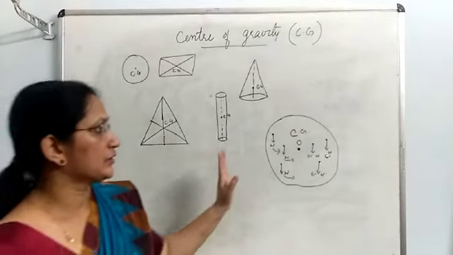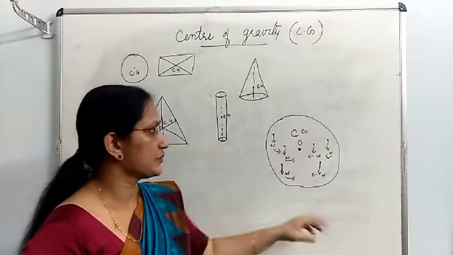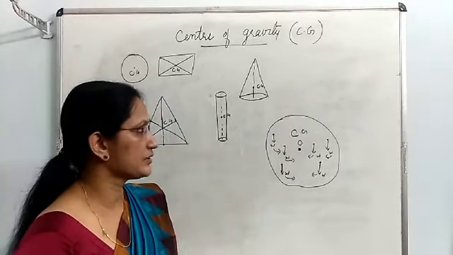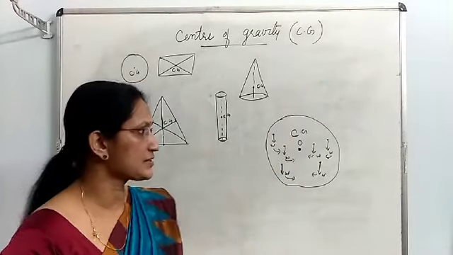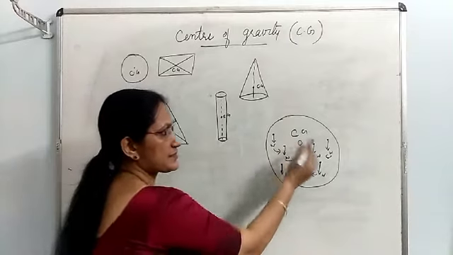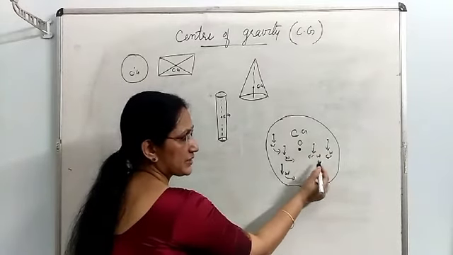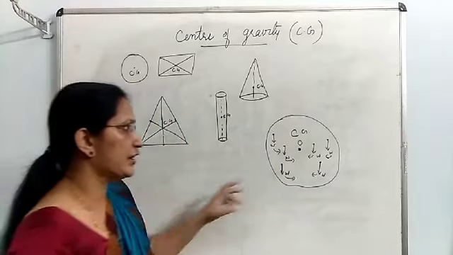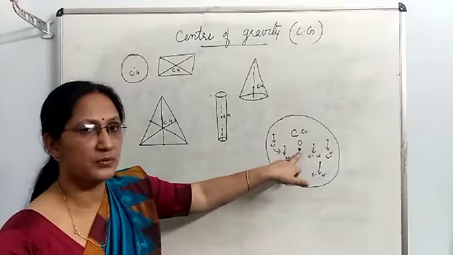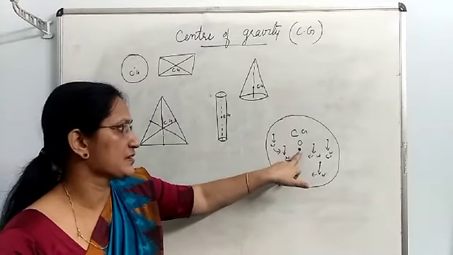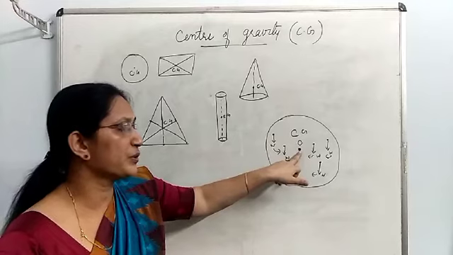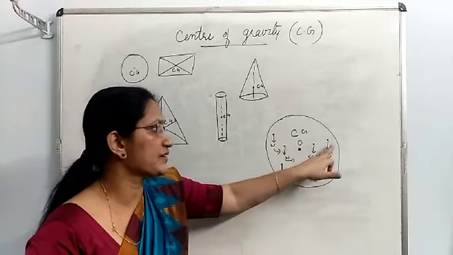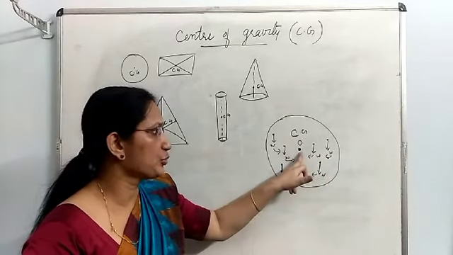Then look at this example. Here is a body. This body is made of many particles. Symbolically, I have drawn 6 particles here. These are some particles. Each particle has its own weight. Okay, and I have chosen a point here, O, with some special features. That means if you find out the moment produced by these particles about O,